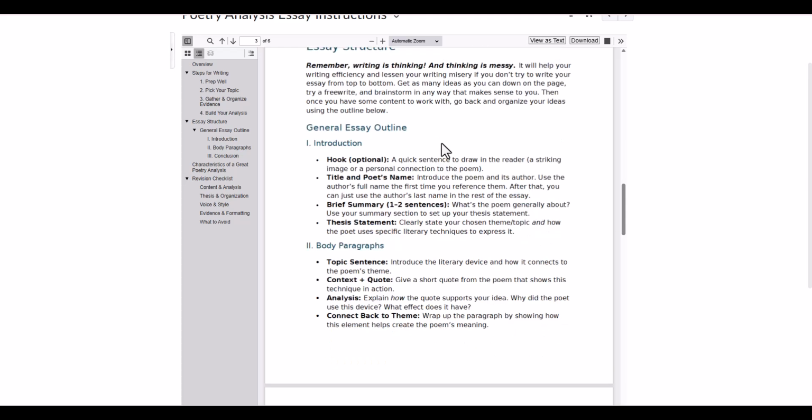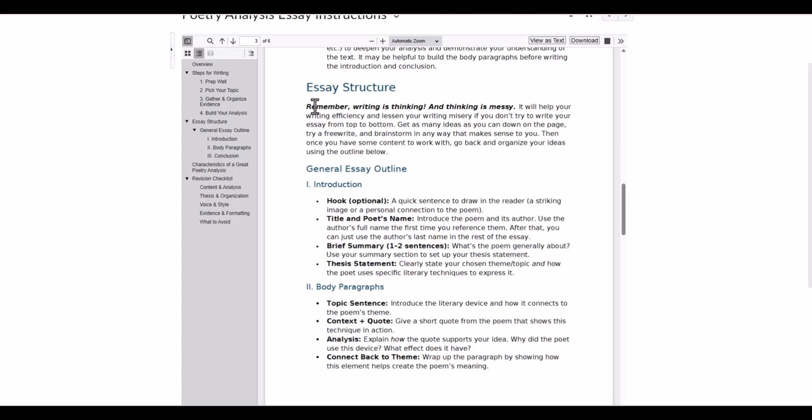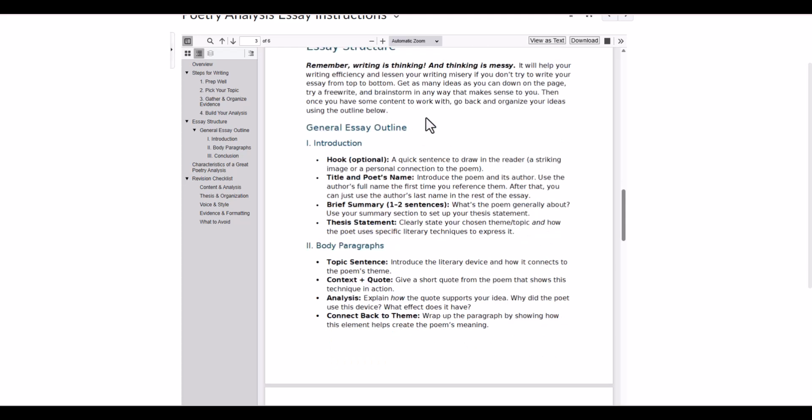All that to say, when you turn your essay in, this is the outline that it should follow. So get your ideas out and then organize them according to this outline. The rubric that I grade with reflects this outline quite closely, so I will be looking for these components to be present. The reason that we follow this outline is just because it makes it clear to understand. Essay format is what it is because it's designed to have as much clarity as possible.